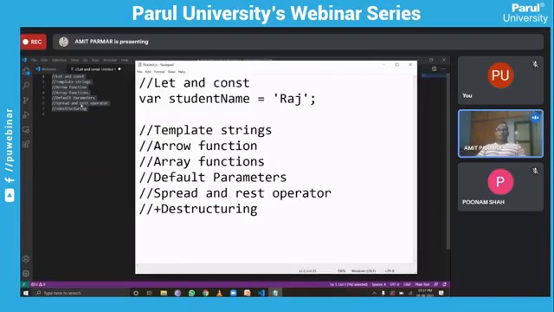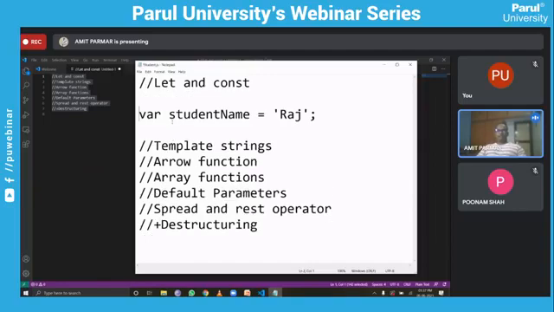Okay, this file is saved. Now, this is a JavaScript file. This commented out code is a way to comment, just like in C language. Here, this is one particular syntax which I have written, that is var student.